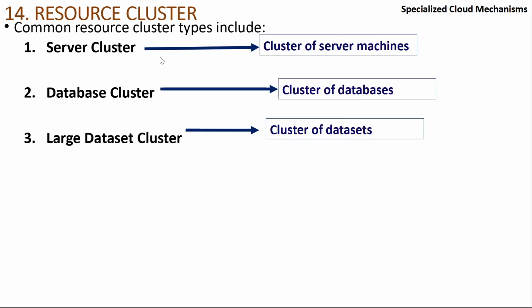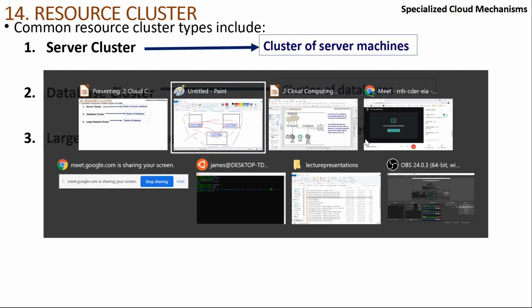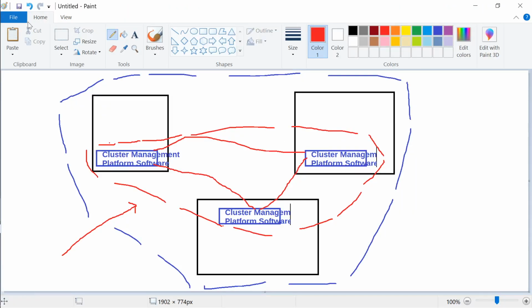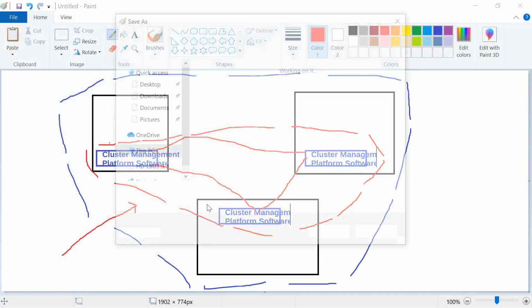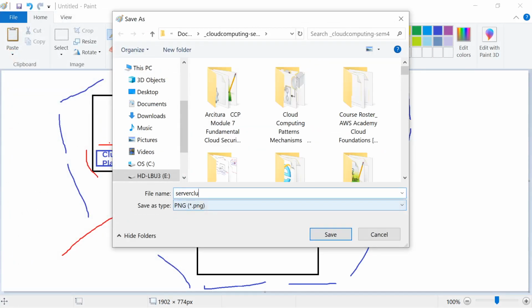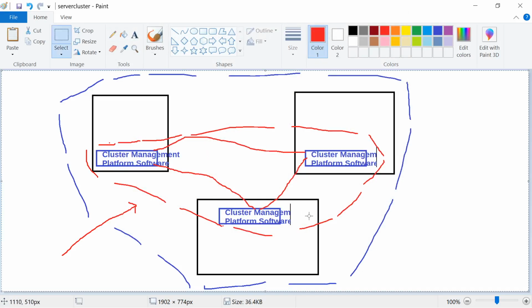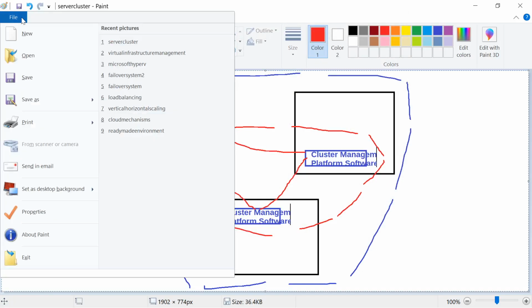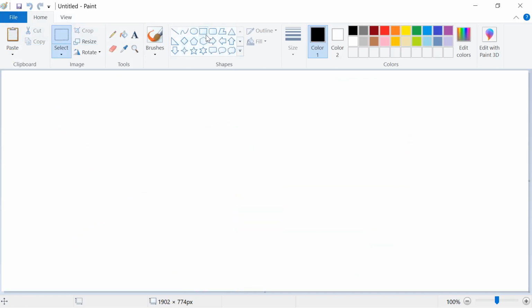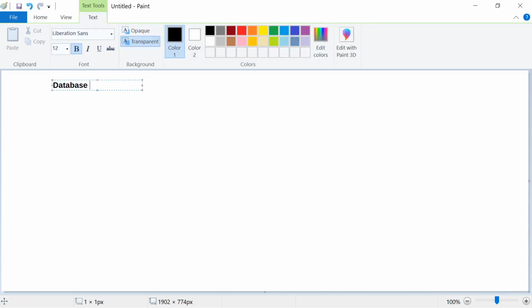So we see different types of clusters. We see server cluster, right? That is what we have seen just now. We are clustering servers, and we can cluster databases and data sets also. So what is a database cluster? A database cluster is mainly used for availability. So the question is, what does availability mean?